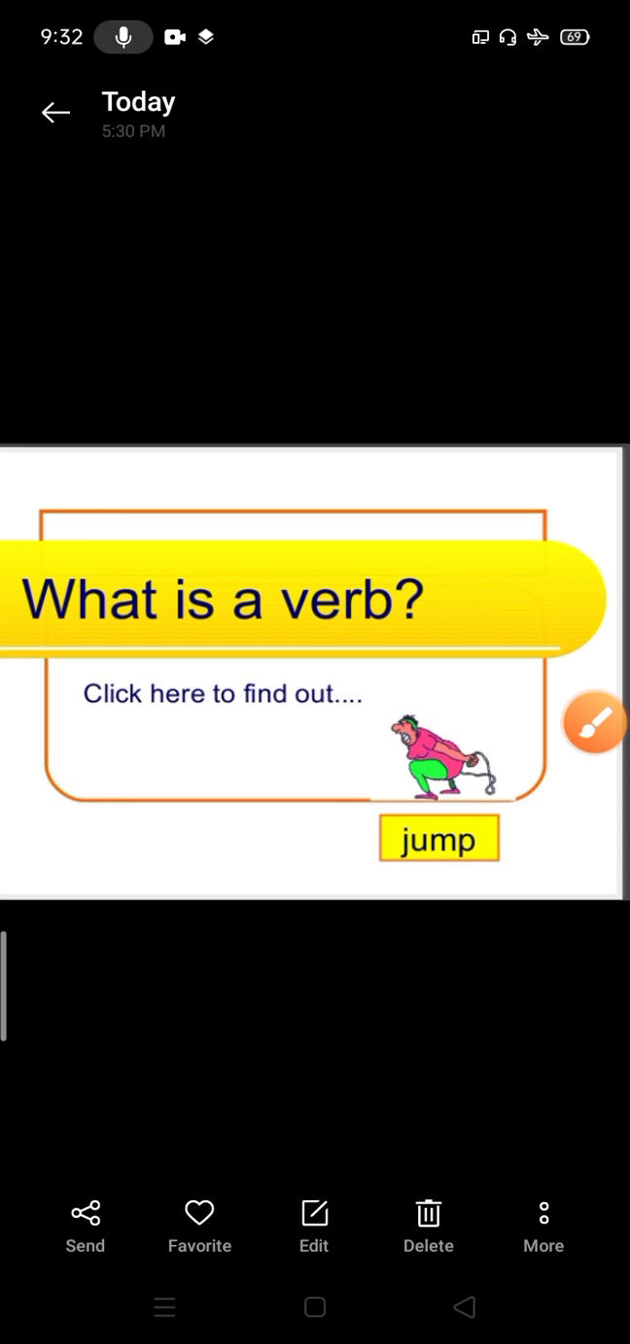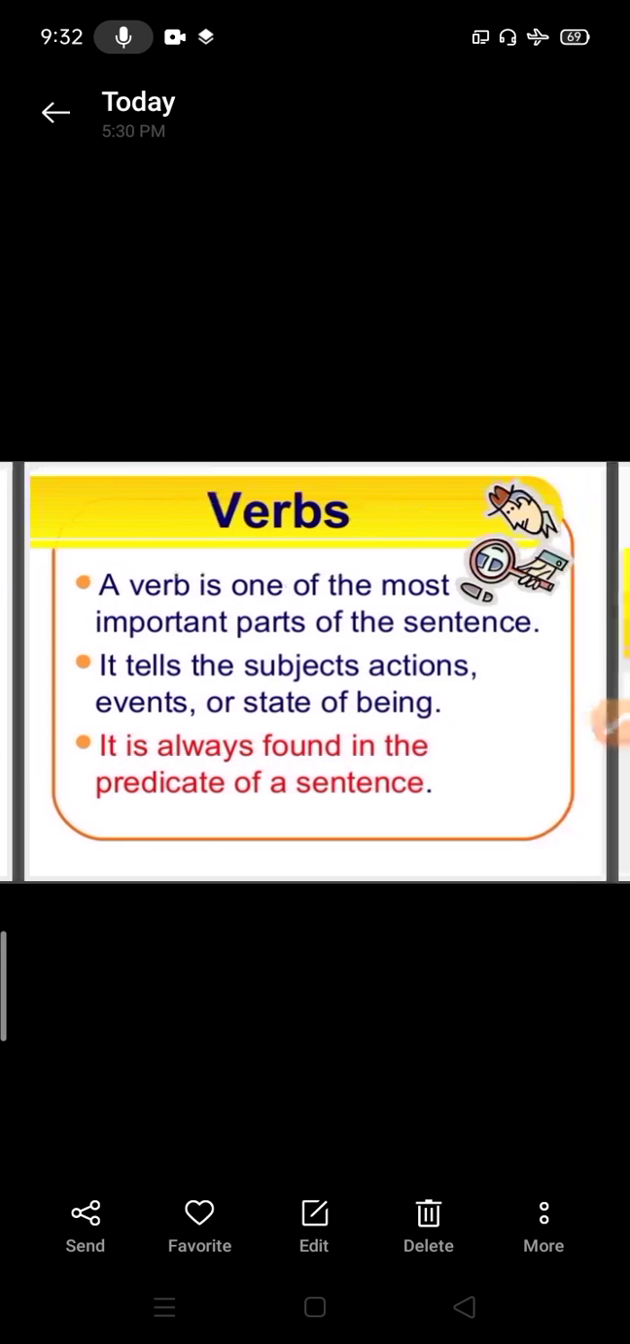Good morning, students. Today we are going to start our topic, verbs. Before moving ahead, we'll have the introduction about the topic and then the description about the topic. Let us start with the definition of verbs.